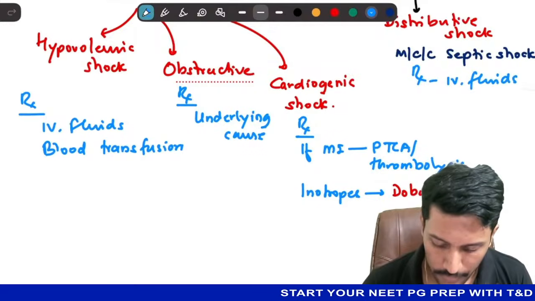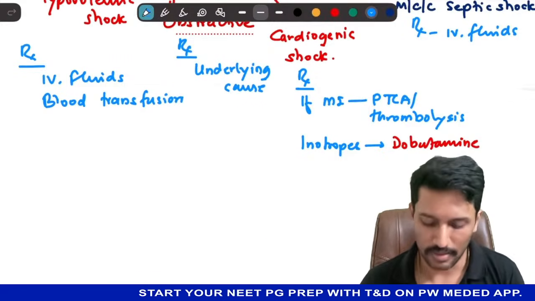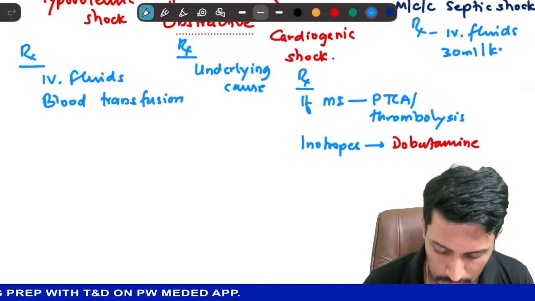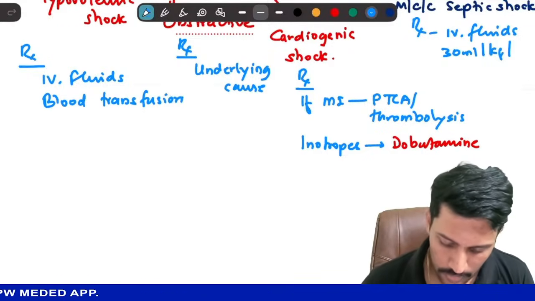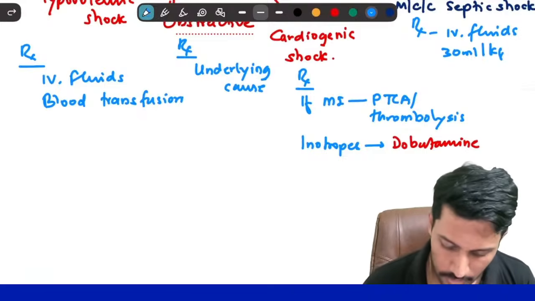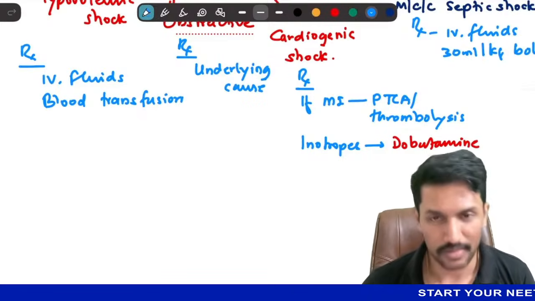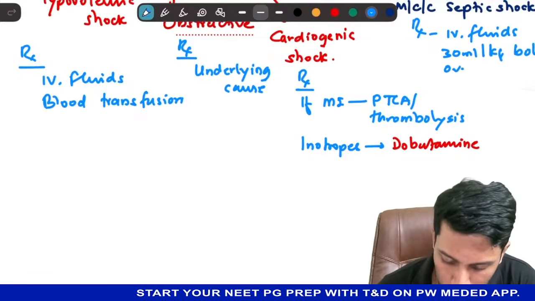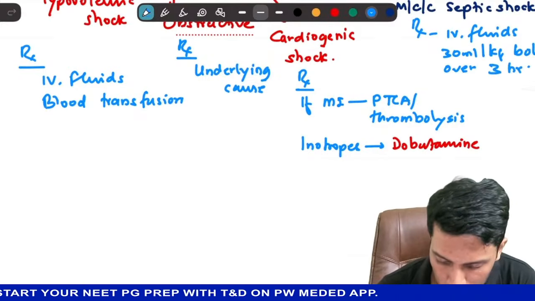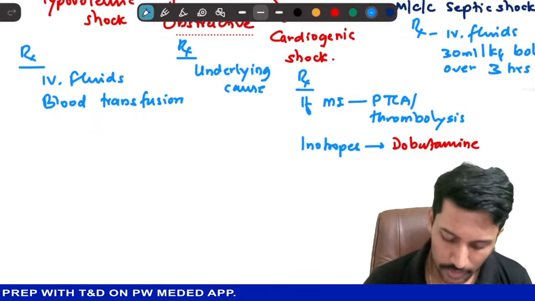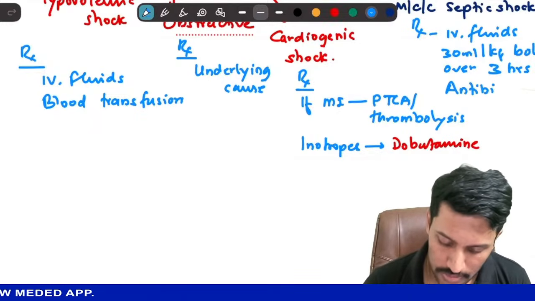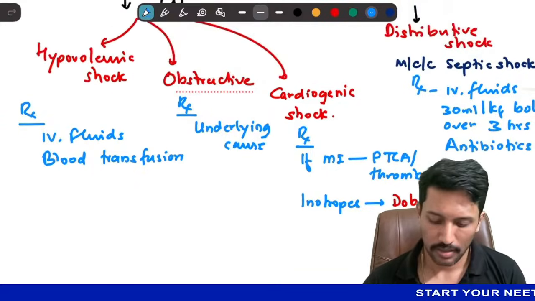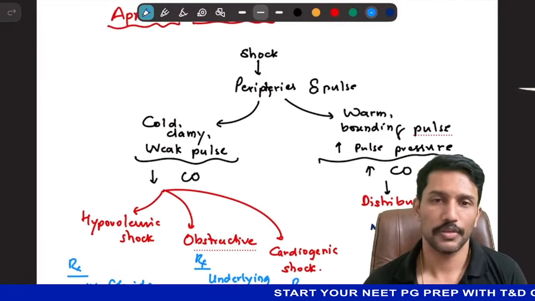IV fluids. Preferred fluid is normal saline or ringer lactate. We are using a 30 ml per kg bolus followed by maintenance. This 30 ml per kg bolus is given over 3 hours. And then we also need to give antibiotics because this is septic shock, right? So that completes our learning of management of shock.